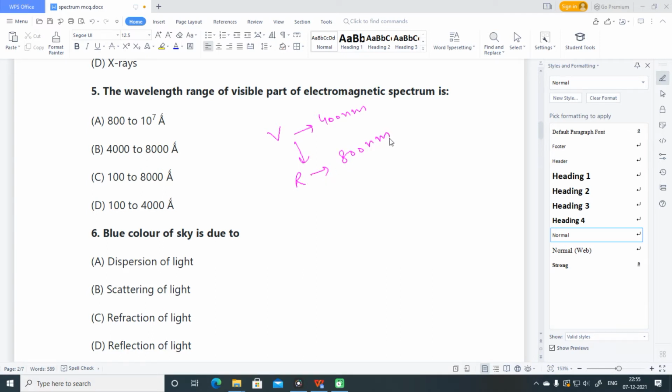Okay, so see, this nanometer means 10 raised power minus 9. So if you divide and multiply this figure by 10, so you will get 8000 into 10 raised power minus 10. Here you will get 4000 into 10 raised power minus 10. This 10 raised power minus 10 figures represents angstroms. So means 4000 angstrom to 8000 angstrom is the correct answer. So B option is correct for this question.